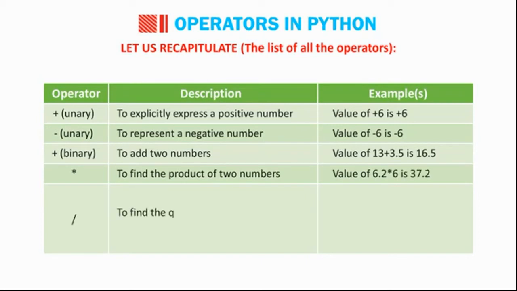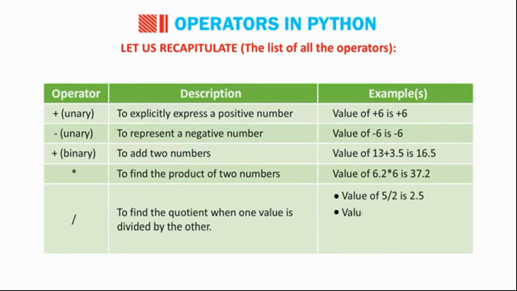Division. To find the quotient when one value is divided by the other. Value of 5/2 is 2.5. Value of -5/2 is -2.5. Value of 10.0/3 is 3.3333.